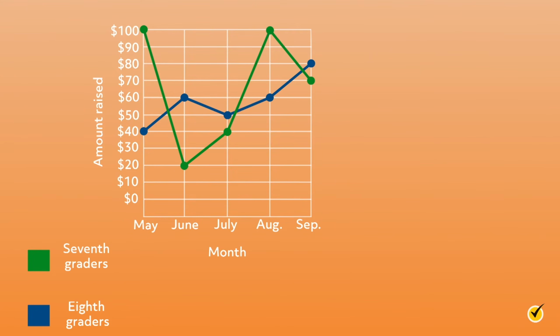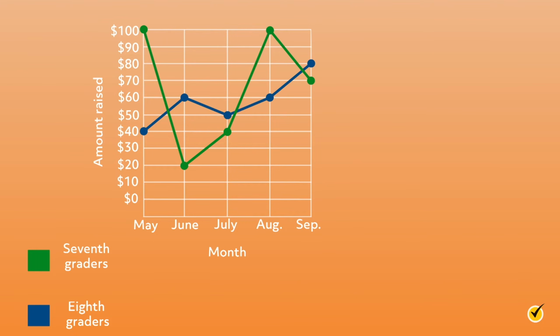A line graph can show multiple sets of data if the same two variables are related. Graphing multiple data sets on a line graph can be very informative because they can be compared and contrasted. When this happens, each data set is typically represented by a distinct color. The line graph contains a key that explains what data set each color stands for. Let's take a look at a line graph that shows two sets of data.